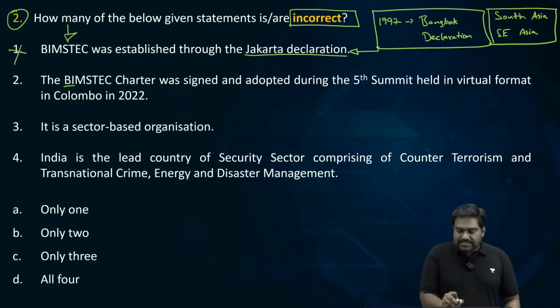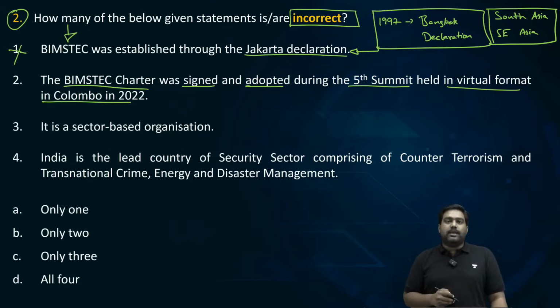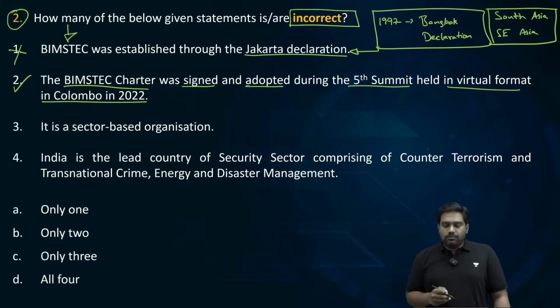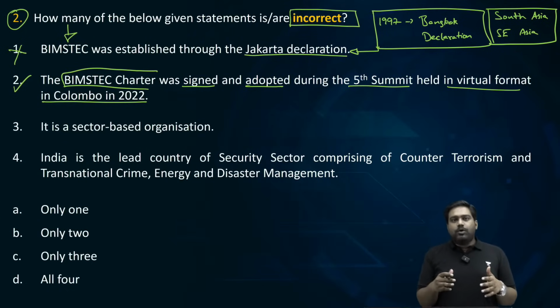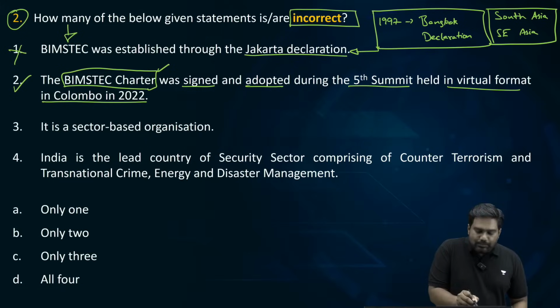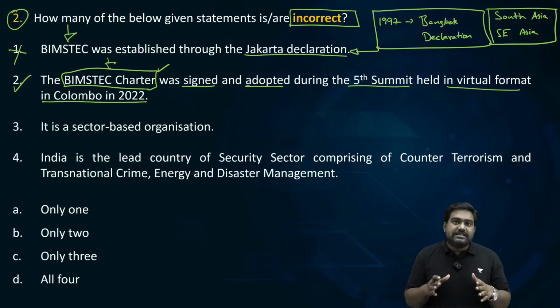The BIMSTEC Charter was signed and adopted during the 5th summit held in the virtual format in Colombo in 2022. This statement is correct. 2 years ago, BIMSTEC countries met at the Colombo summit, the 5th BIMSTEC summit, which was held through the virtual format, and they adopted the BIMSTEC Charter. It essentially provides for the constitution of BIMSTEC. It defines the objectives, the priorities of the organization, and lays down the rules, processes and guidelines that are going to guide the organization. So the BIMSTEC Charter being adopted in 2022 is a very big development.